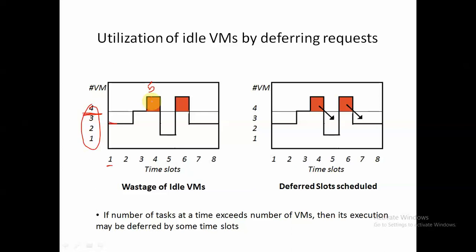So what we can do is, the execution of this particular task request can be delayed till our virtual machine is idle. Virtual machine 4 will be idle, right? Like at this particular time slot 5, we can see that our 3 virtual machines are idle. So we can schedule this task over here, or we can schedule it in the future. And depending on how much we are delaying this task, our pricing should depend.